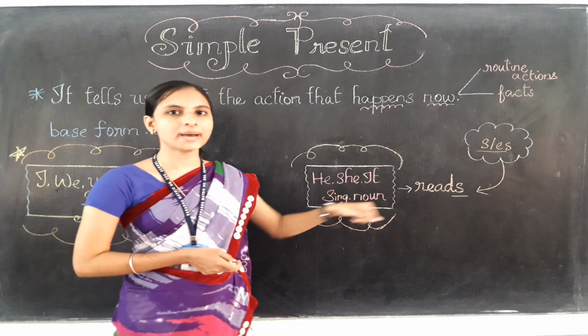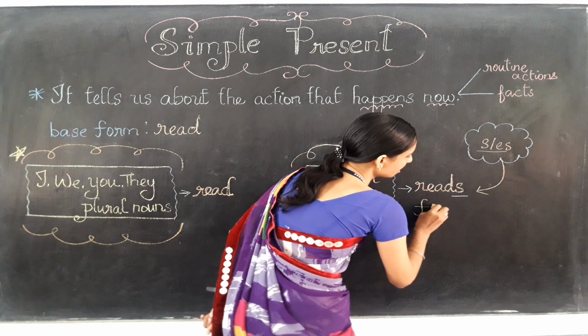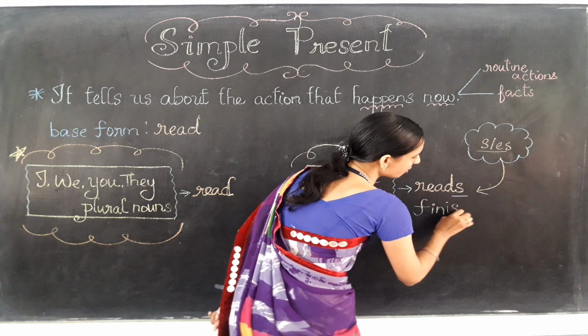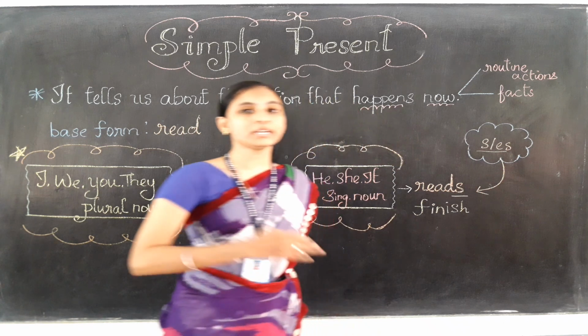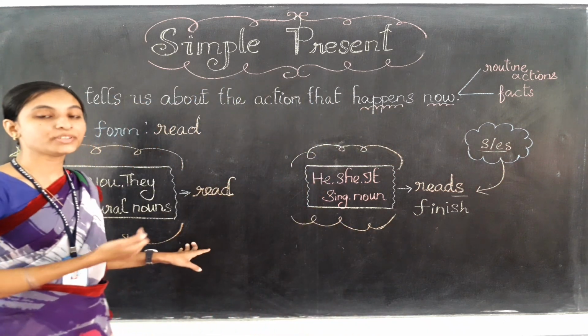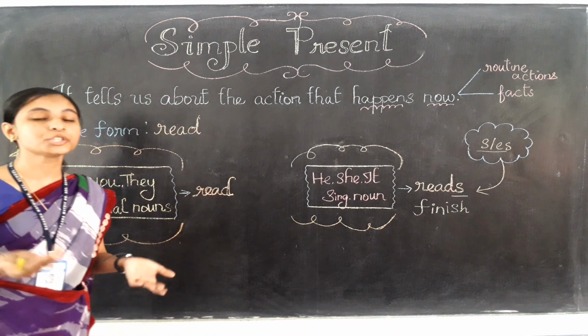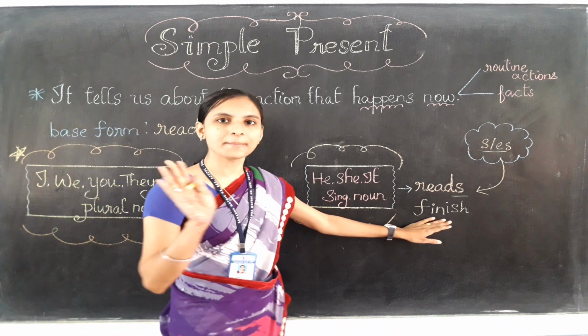Suppose the verb given is finish. Finish is also a base form verb. When I am using this verb finish with these subjects, like I finish my homework, the verb will come as it is.